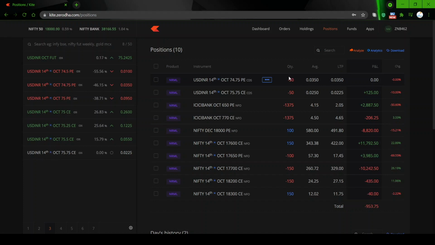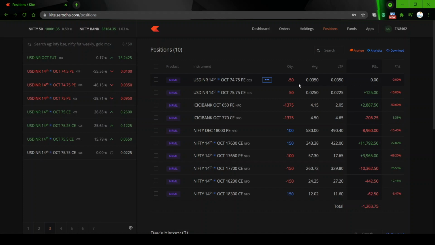So how many lots have we sold? We have sold 50 lots. So 60 multiplied by 50, we have got about 3000 rupees in premium. That premium will come to our account immediately. So the maximum profit in this trade is 3000 rupees.